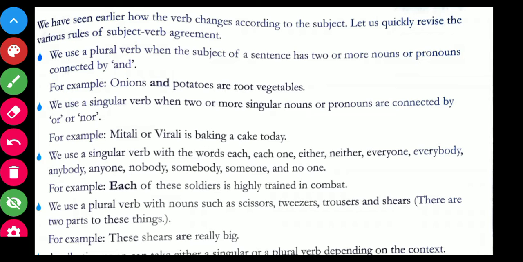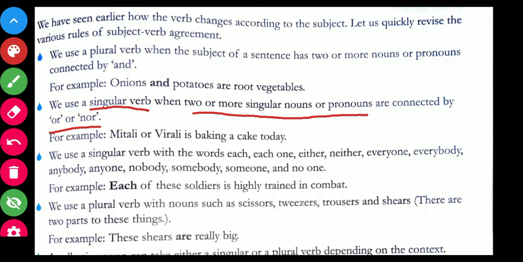Now let us take the second point. We use a singular verb when two or more singular nouns or pronouns are connected by or, nor. Okay? Whenever we have two or more subjects, nouns or pronouns, in singular form, and they are connected to each other with or, nor, in that case we will have the verb in its singular form.